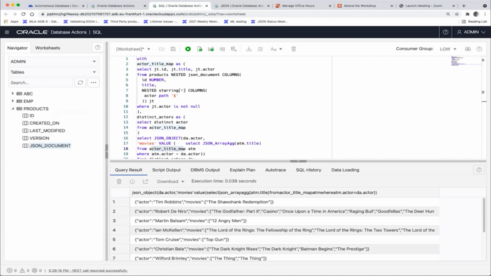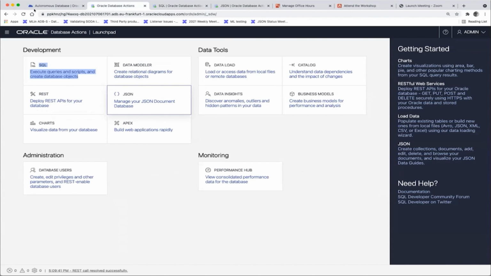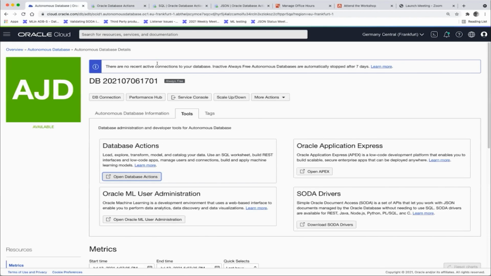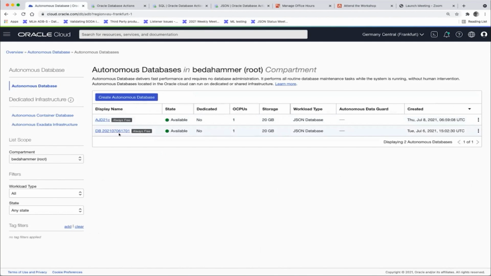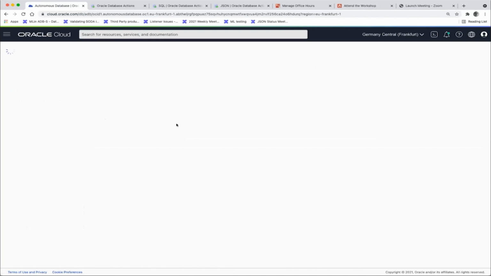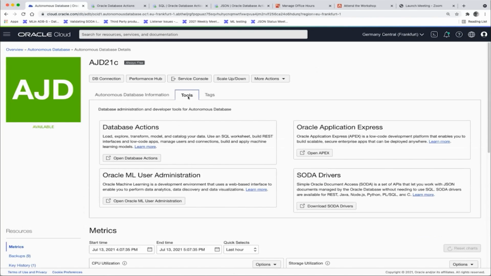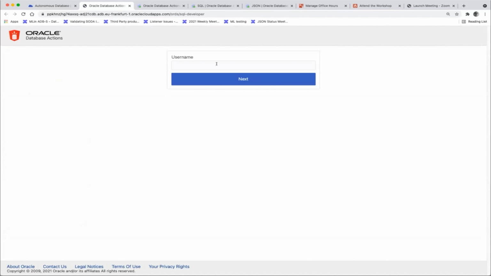In future, does Oracle intend to add JSON as a column data type? Well, we already did. This is in 21C. So let's go back here. And I've shown you that I have two databases. And I believe I picked the 19C, but let's say I go to my 21C database. And I open the database actions there. And with Always Free, you can get two databases. So this is what I used, 21C and 19C.